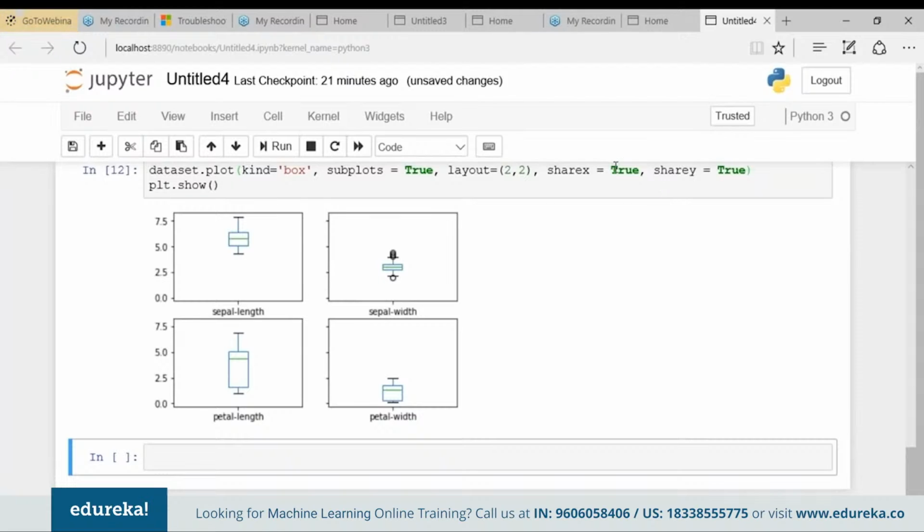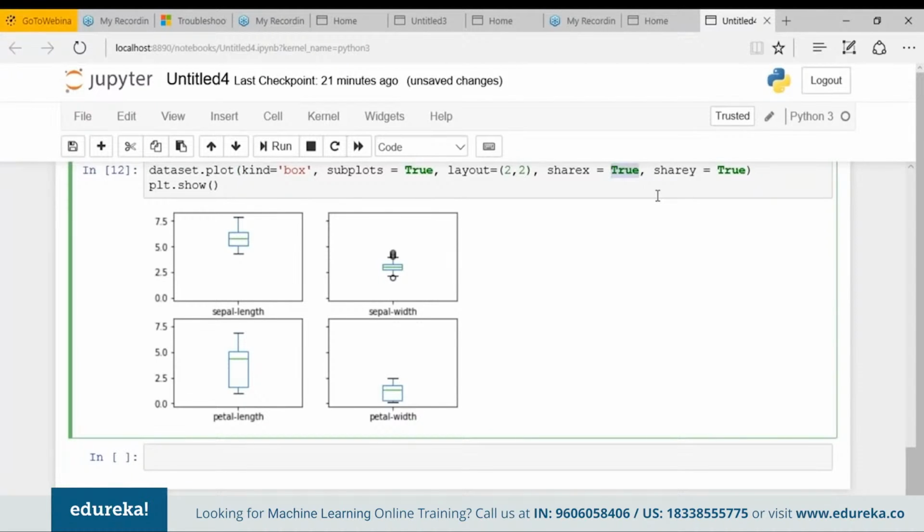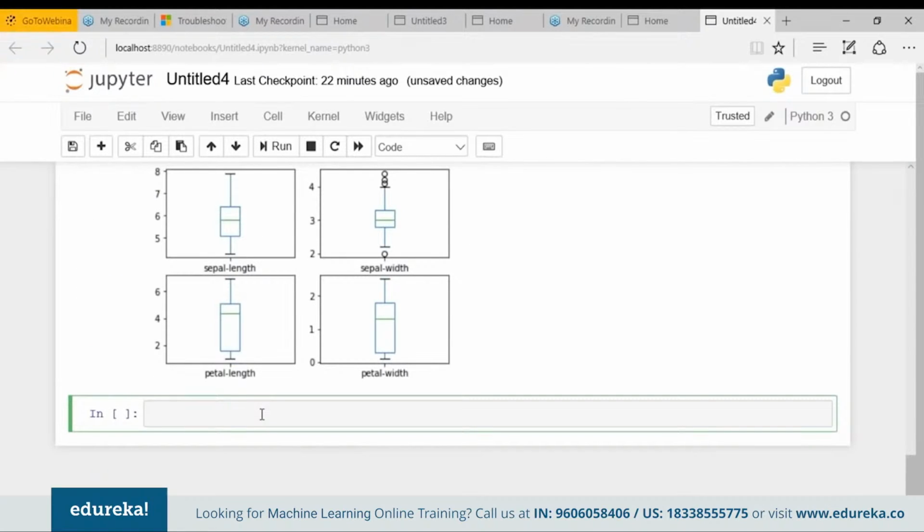Okay, so that is why I don't want to share the value of x and y. It's just giving us a cluttered visualization. So Arya, why am I doing this? I'm just doing it because I don't want my x and y coordinates to be shared among any visualization. That is why my share x and share y values are false. Okay, let's execute it. So this is a pretty much clear visualization, which gives a clear idea about the distribution of the input attributes.